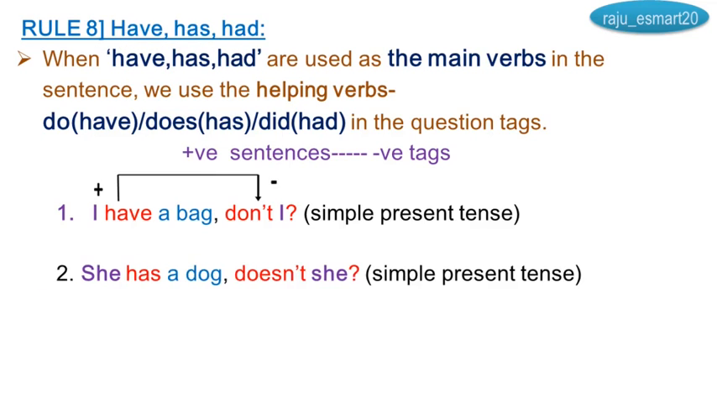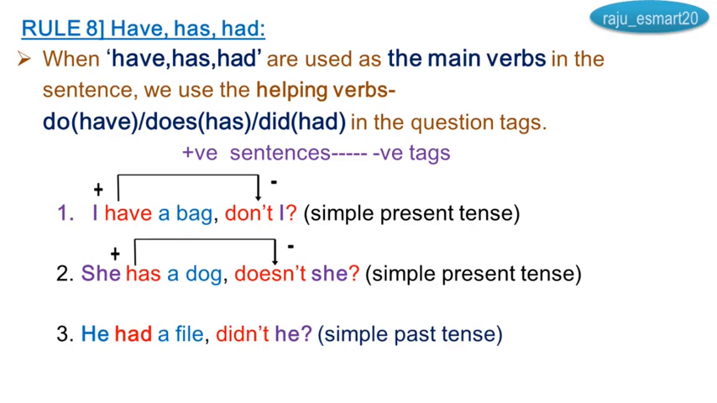She has a dog, doesn't she? Don't use hasn't she, use doesn't she, because has is a main verb here. He had a fall, didn't he? It's an example for simple past tense, had is there, so I took didn't. These all are the positive sentences, I took negative tags.